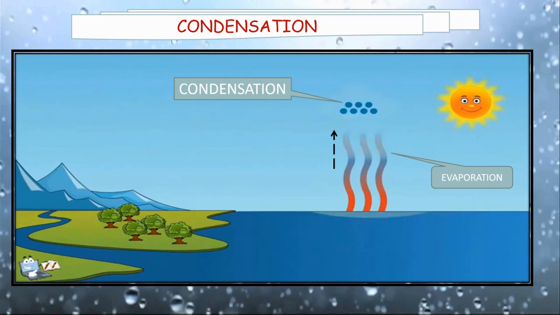Condensation of water vapor in the air occurs around the dust particles in the air. Clouds are a form of condensation at higher altitude, whereas frost and fog are forms of condensation at the ground level. As you know, they are formed on the Earth's surface.